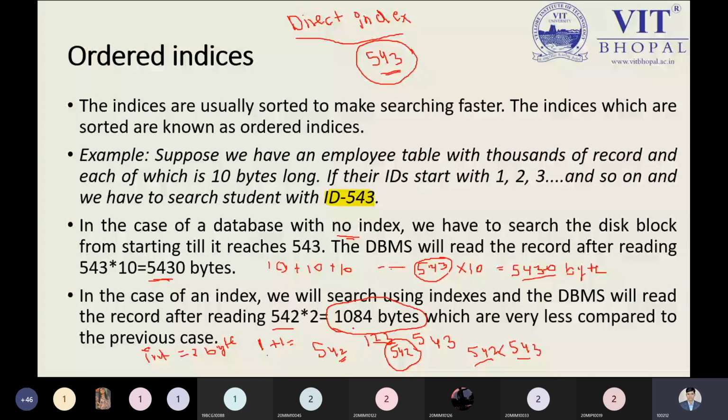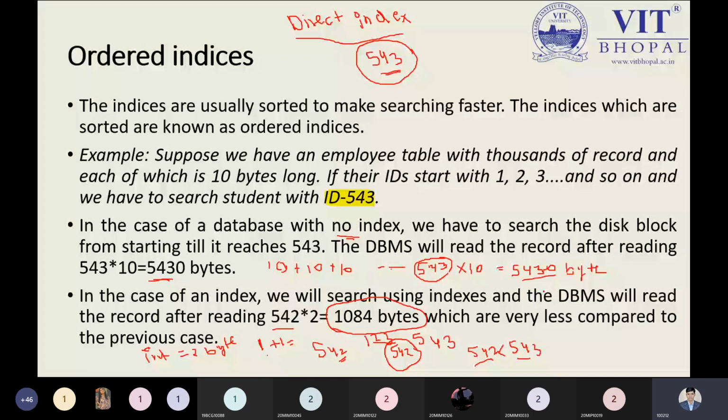Now this point is clear. If I'm directly jumping to 543 rather than 542, then I'm using direct indexing. That is the point to keep in mind: at the time I use the direct indexing file organization. But this is not direct indexing file organization. This is ordered indexing. So we have to take the order, and 543 will of course be bigger than 542.